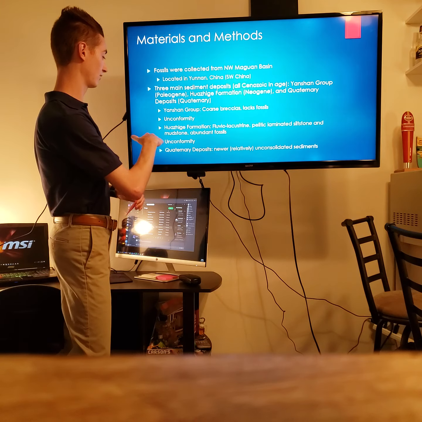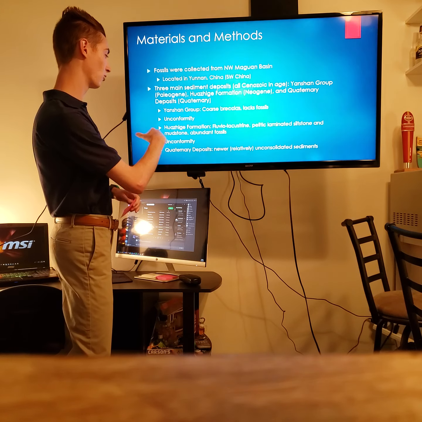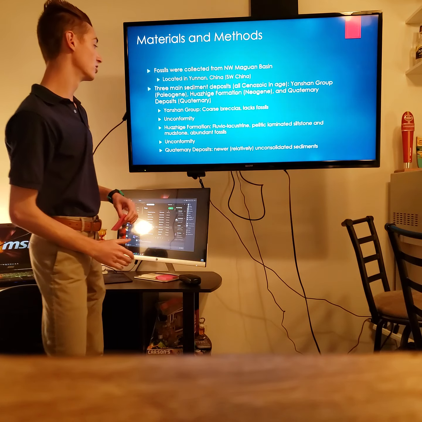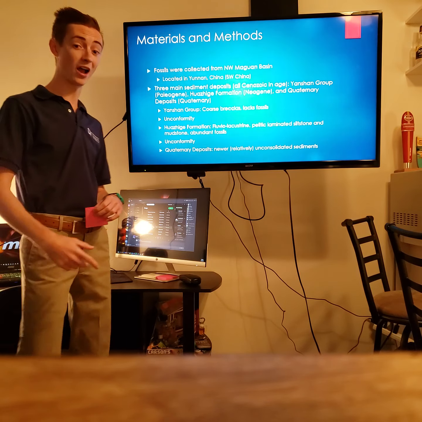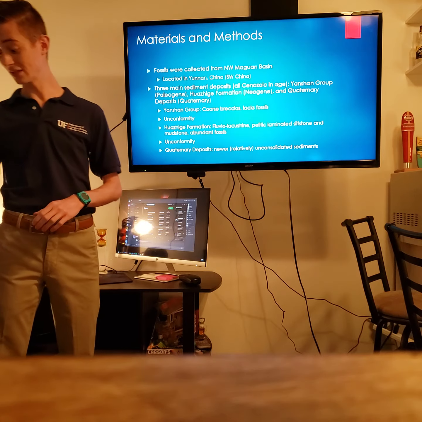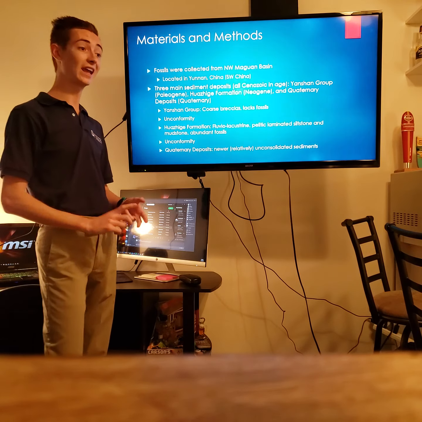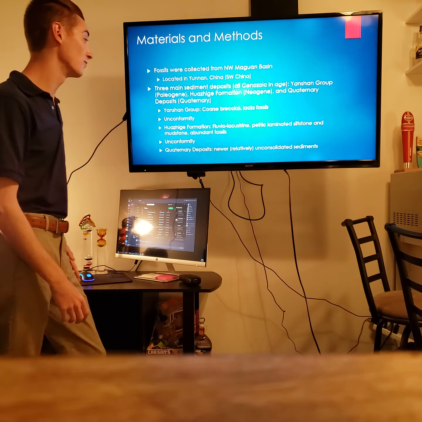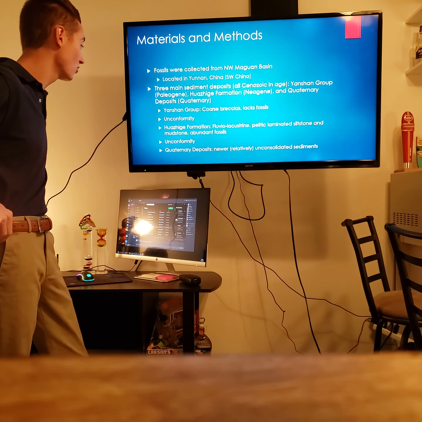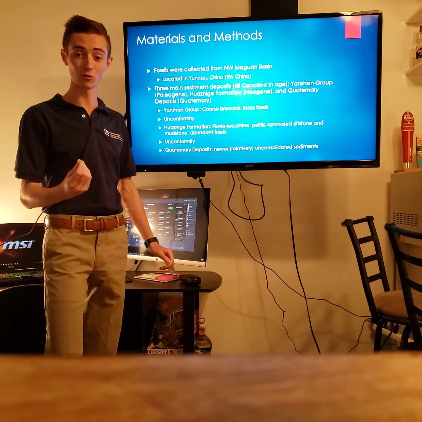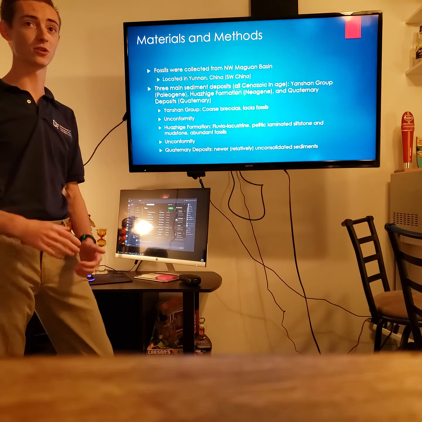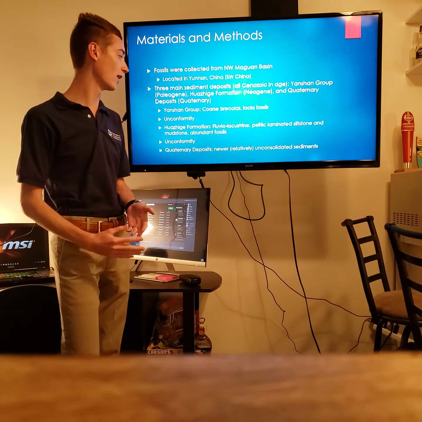So then the unconformity happens, and then the Hoesig Formation is right above it. So that's a fluvio-lacustrine deposit, which means it was deposited by both river and lake processes. They are pelitic laminated siltstone and mudstone, so very fine-grained sediments, and it means it was also a very low-energy environment.